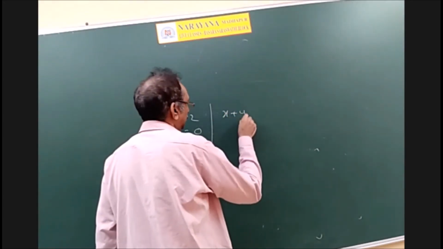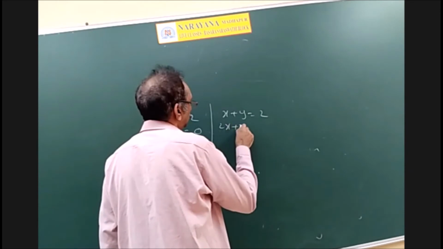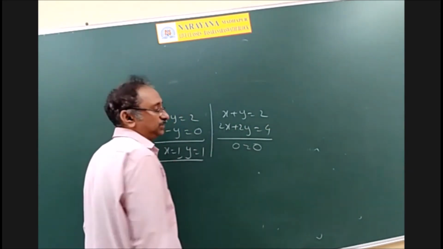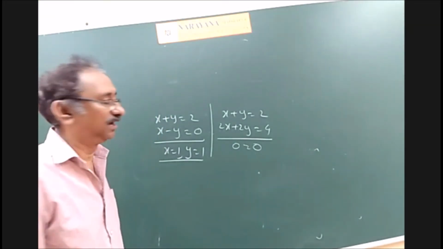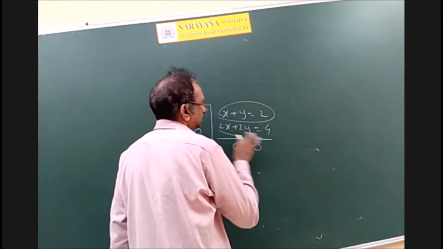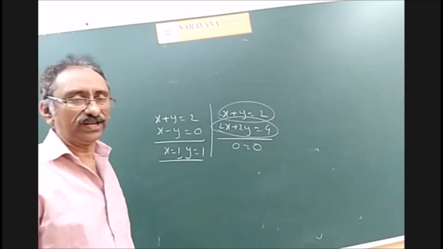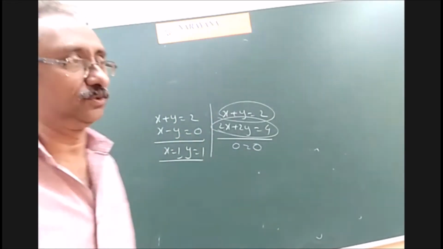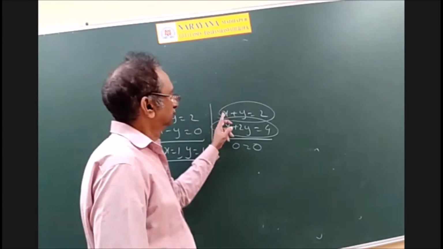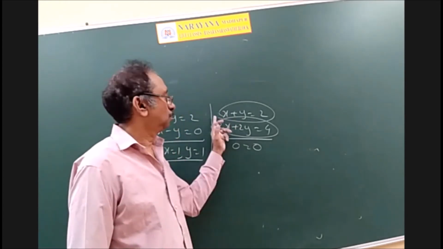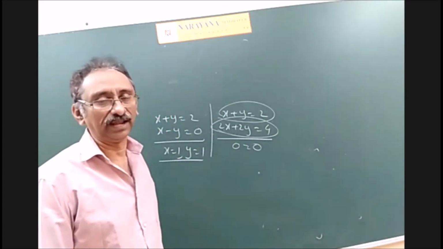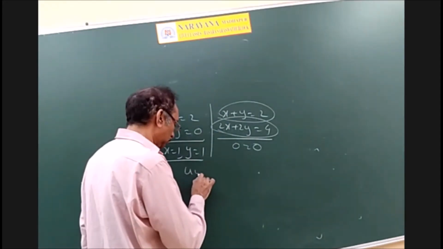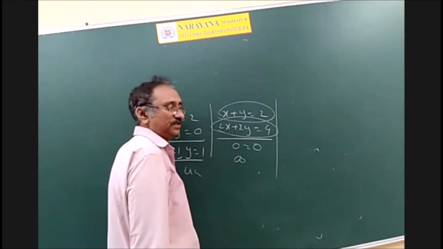And if you see x plus y is equal to 2, 2x plus 2y is equal to 4, then if you solve, you are getting 0 is equal to 0 because both x and y are cancelled. That means every solution of one is also a solution of the other. Now how many solutions does the equation x plus y equal to 2 contain? Infinitely many solutions: (2, 0), (3, -1), (4, -2), (1 lakh, -99,998). So like that, there exist infinitely many solutions. So there is a unique solution in the first case, and infinitely many solutions here.